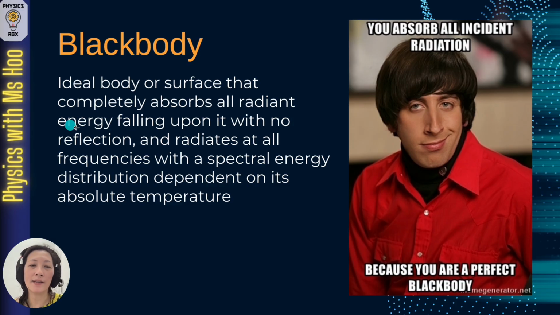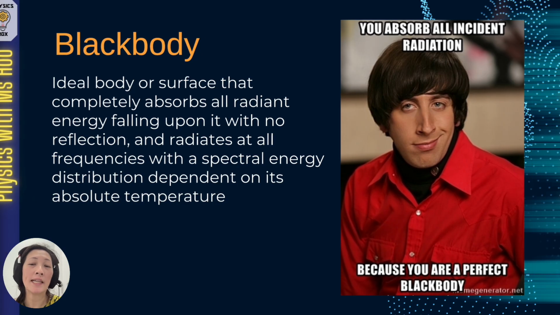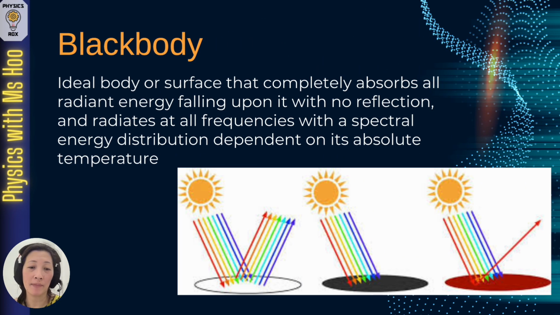In the first part of the sentence, it says that this is a body or surface that absorbs all radiant energy. As you should know by now, we can see color because we see the color that is reflected to our eyes. White light is made up of all colors combined. So in this diagram on the left, you'll see that there's a rainbow of colors here because when all the rainbow of colors combine, we see white light. So we see an object as white because white is able to reflect all light. When all the light colors enter our eyes, we see the color as white.